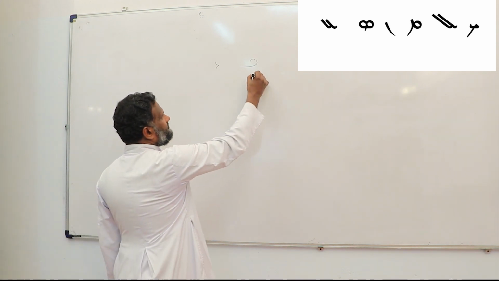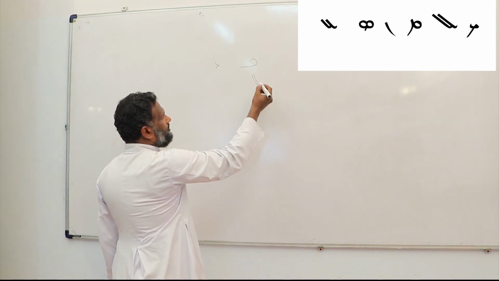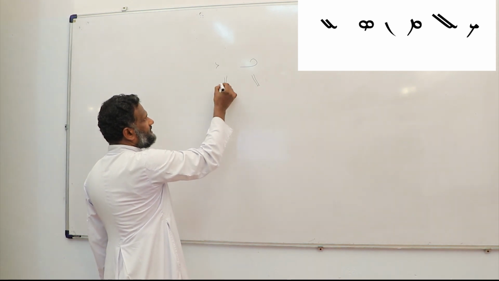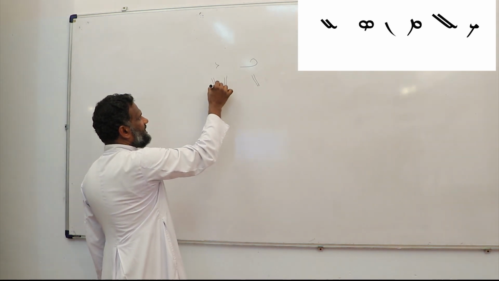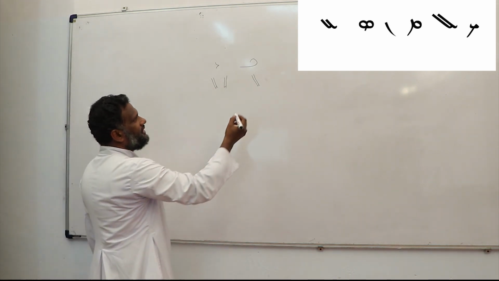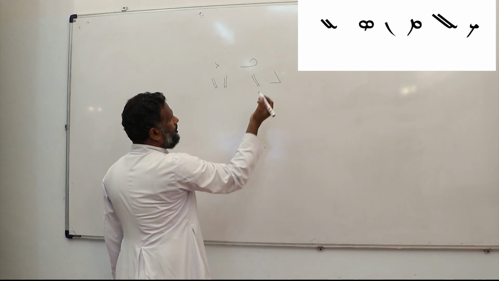Then Lamad. Lamad has 2 end forms. One is very straight, the other one is with a slant. Lamad. See?